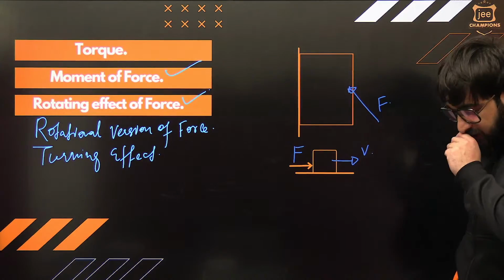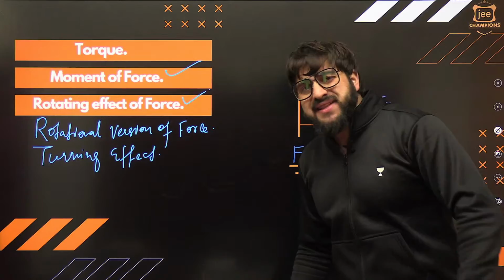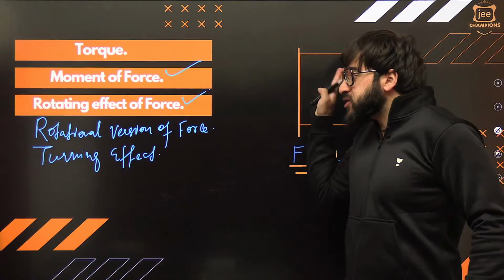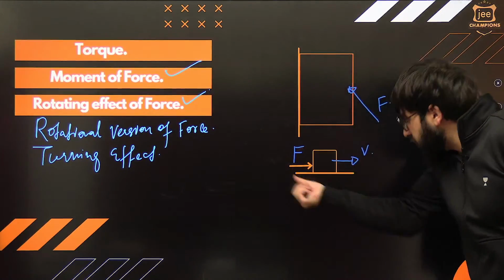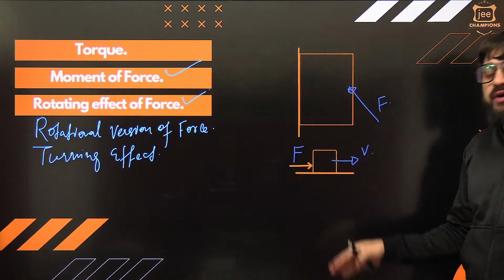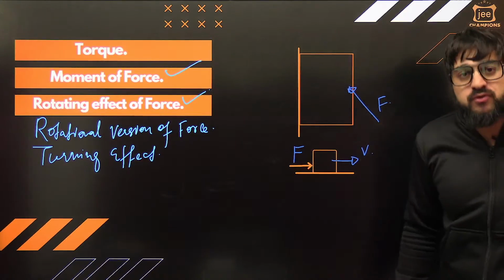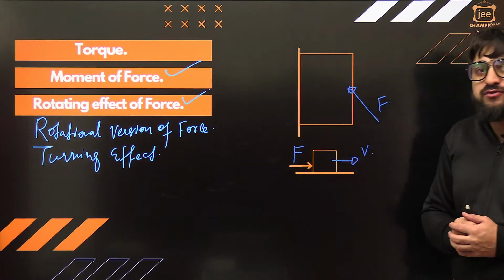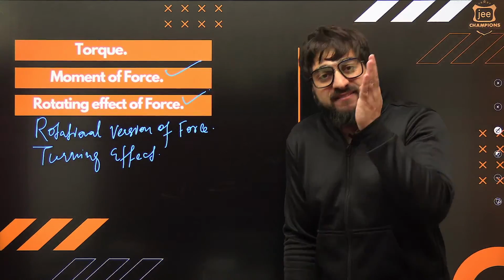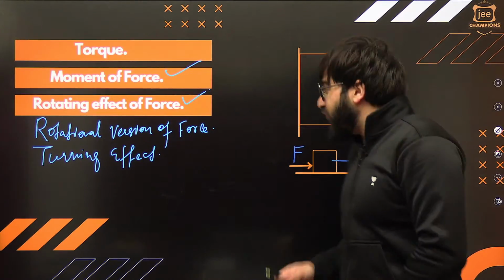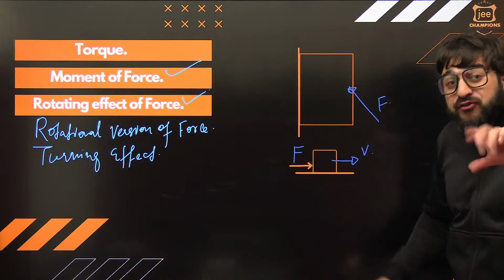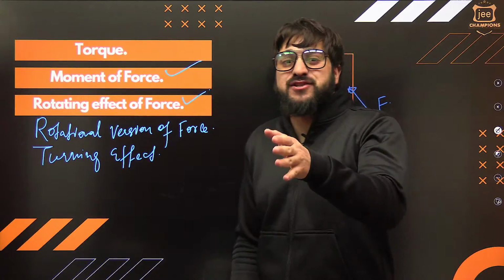Now, if you say, sir, because of the force this door is rotating, I'm applying the same sort of force, so why isn't this block rotating? Why is this block moving in a straight line? There is no rotation over here. That's why I say there are some other parameters that we need to keep under consideration while we talk about its rotating effect. It is not only force which creates this rotating effect.